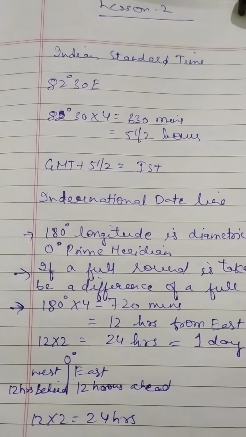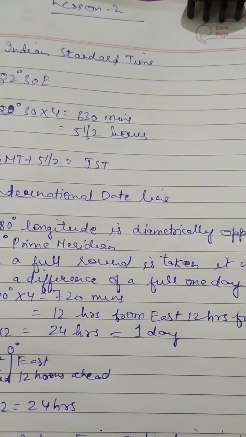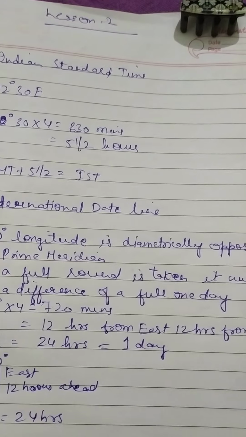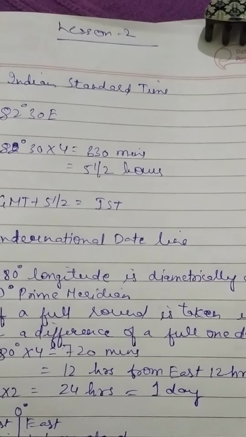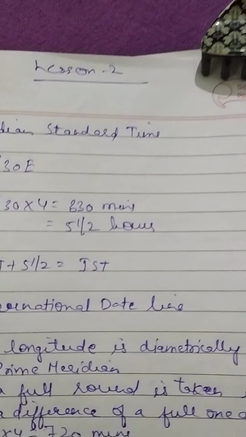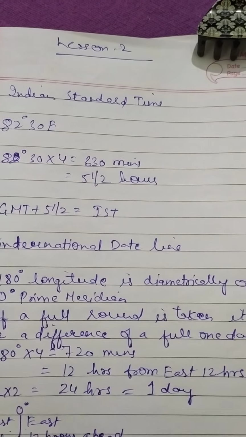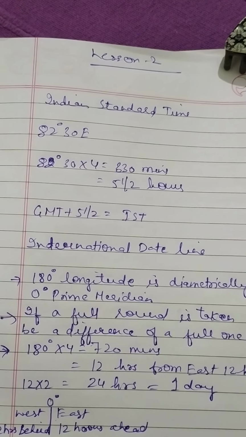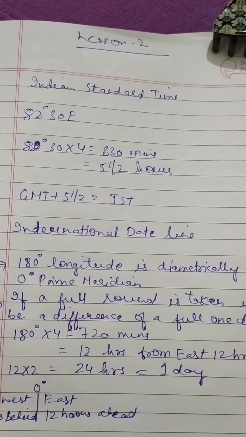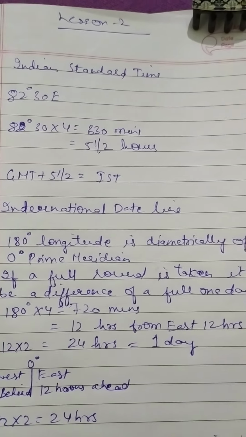So yesterday I explained to you about the time zones and the standard time zones. I told you that France is the country with the maximum time zones, that is 12 time zones, and India has just one time zone, which is fixed according to the central meridian which crosses at Mirzapur, Allahabad. Then I told you about the standard meridian and the Greenwich Mean Time. According to the Greenwich Mean Time, the time of the whole world is calculated.